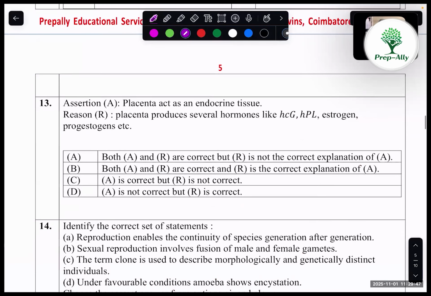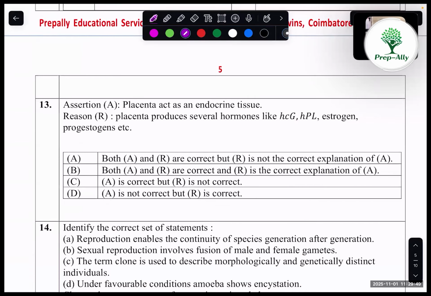13th question, assertion. Placenta acts as an endocrine tissue because placenta produces several hormones like HCG, HPL, estrogen, and progesterone. This is correct. So option B, both assertion and reason are correct, and R is the correct explanation. Placenta produces these hormones, that's why it's known as endocrine tissue. We know that endocrine glands means something which is producing the hormones.